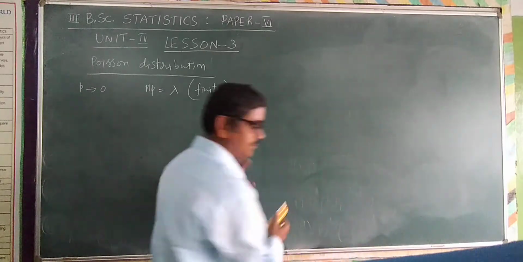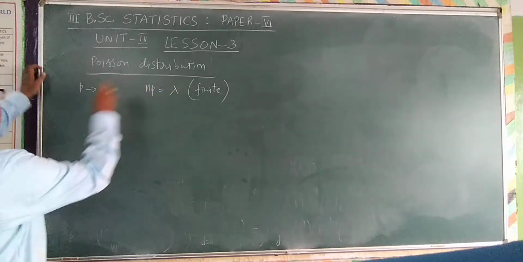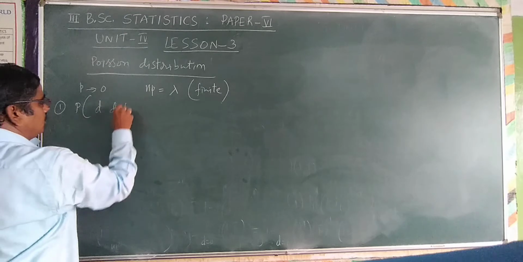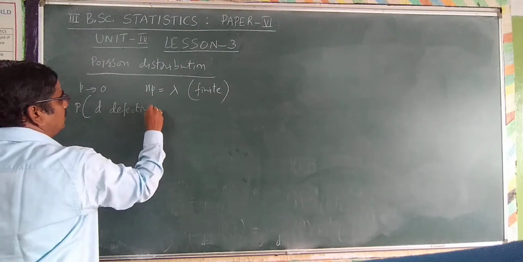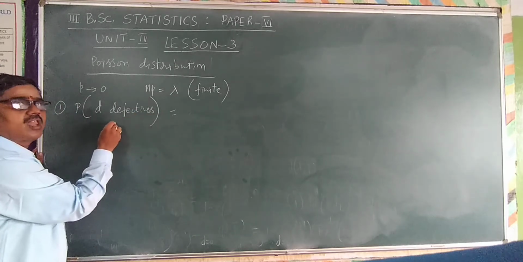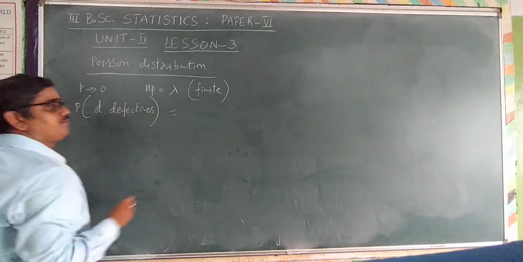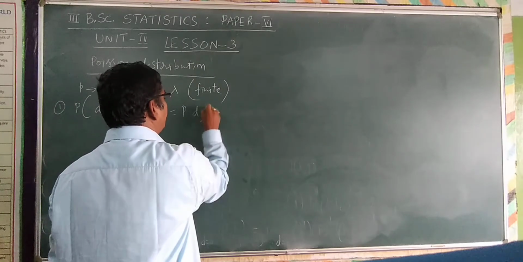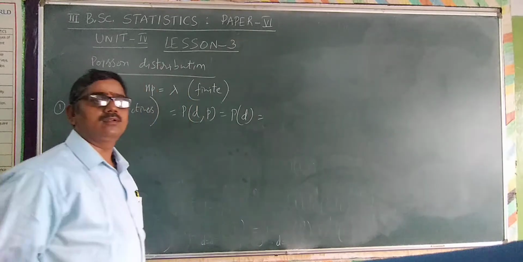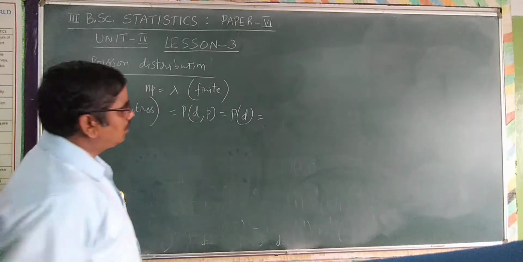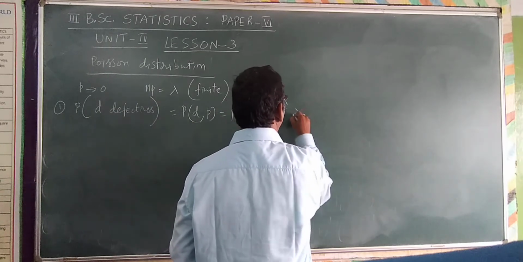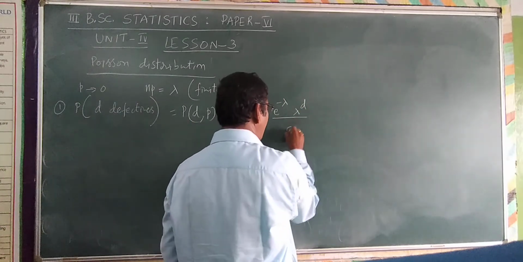I write first of all the first basic formula: the probability of getting D defectives with lot quality P. If you write probability of D comma P, you can also write probability of D simply. The formula is calculated by e power minus lambda, lambda power D, because D is the variable, the number of defective items.